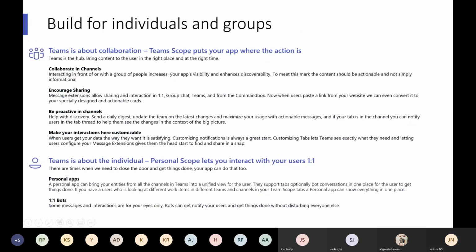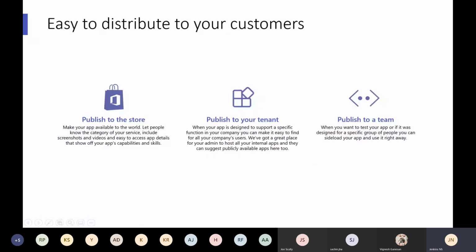Okay. I'll go into the same detail there. For the publishing part, we can publish to the store, or publish to your tenant, or publish to the team. These are three approaches. Okay. Whenever you want to deploy to the store, that's nothing but the Microsoft Store. If you feel that your application is a generic application anyone can use, then you can publish to the Microsoft Store.